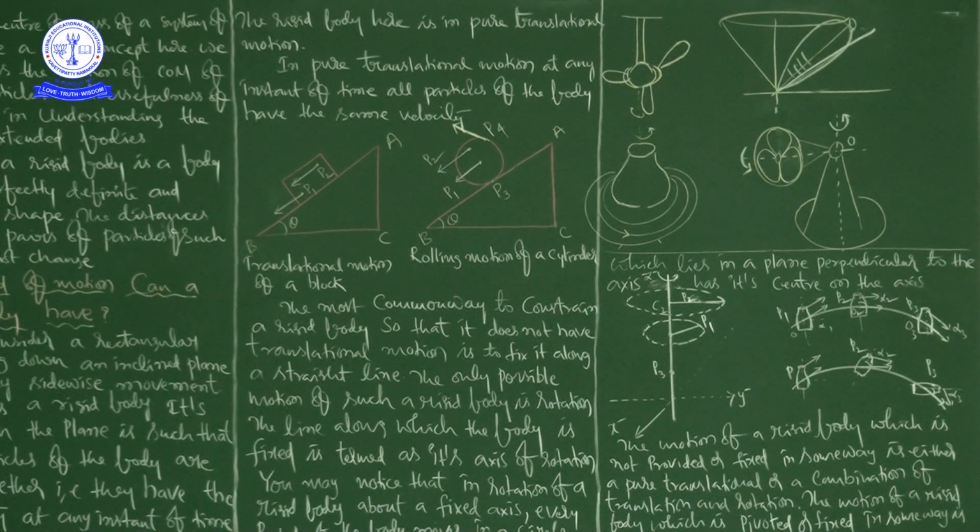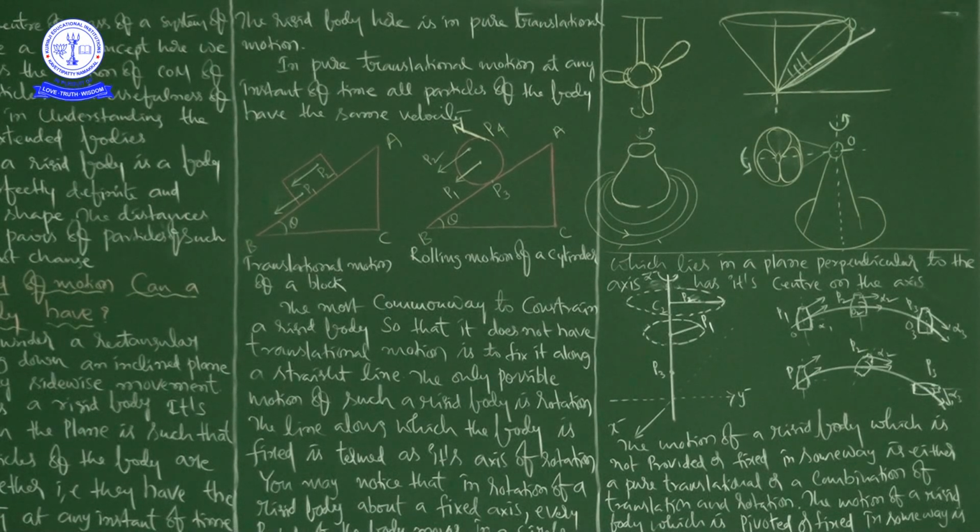The rigid body in this problem, namely the cylinder, shifts from the top to the bottom of the inclined plane, and it has translational motion. This is the picture.